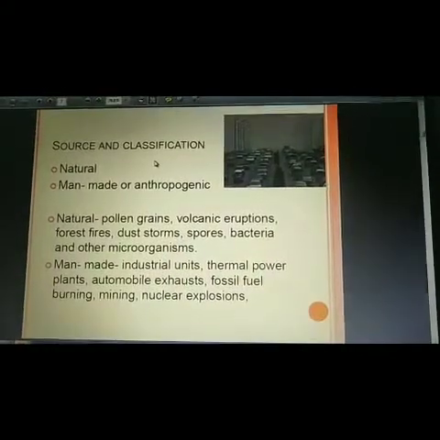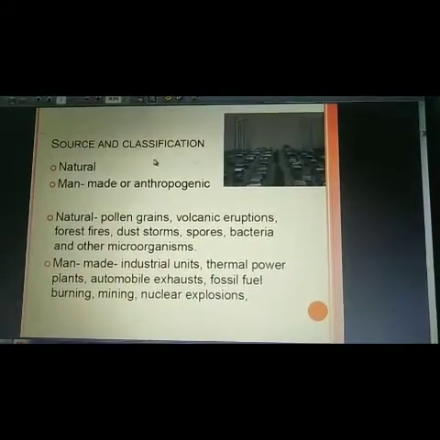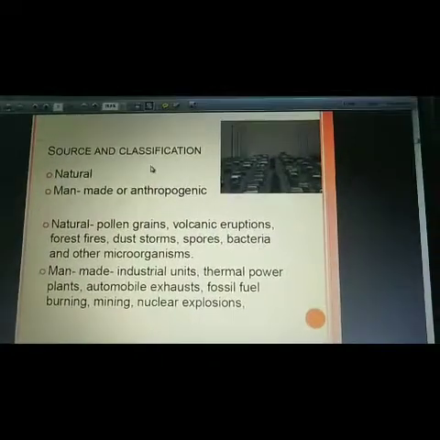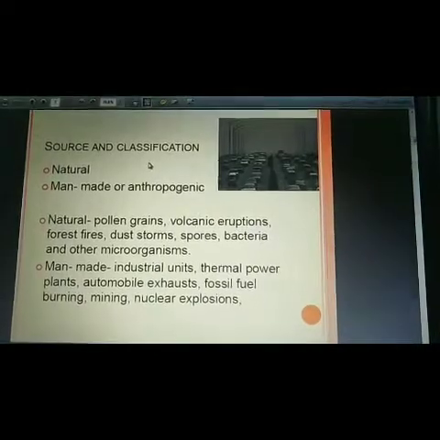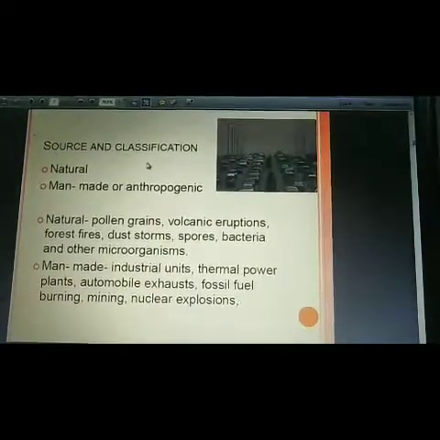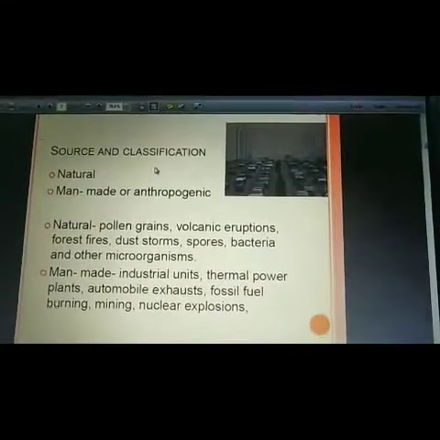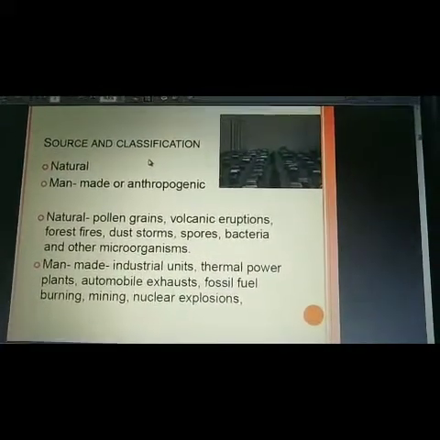So what is natural pollution? Natural sources are pollen grains, volcanic eruptions, forest fires, dust storms, spores, bacteria, and other microorganisms. These are the natural causative agents of air pollution.